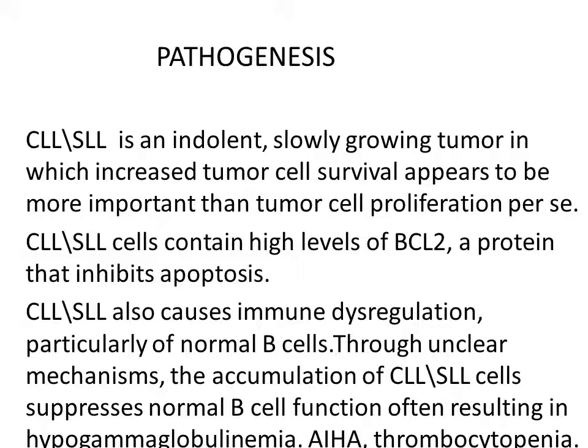So, due to reduced apoptosis, the cells will live for a longer time. This is more important change. CLL, SLL cells, they contain high levels of BCL2. This BCL2, this is a protein that inhibits the apoptosis.